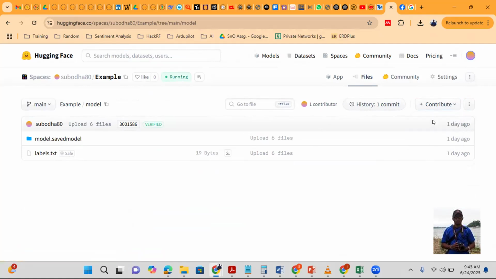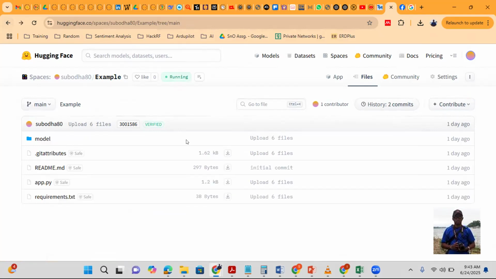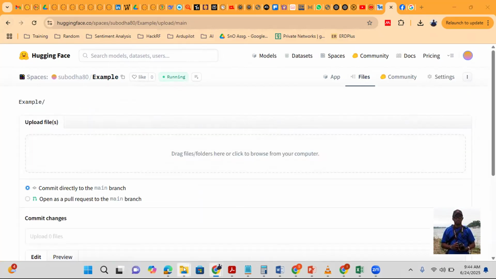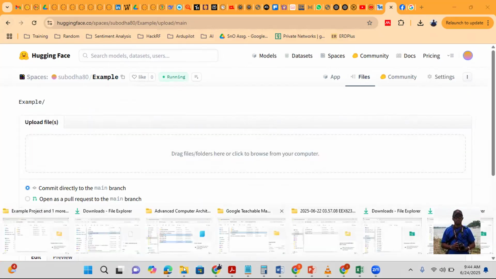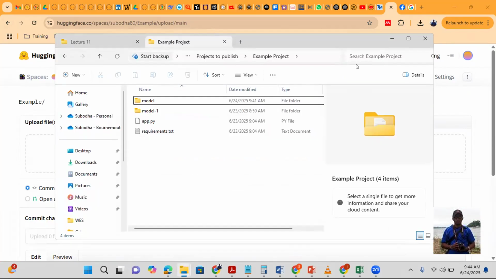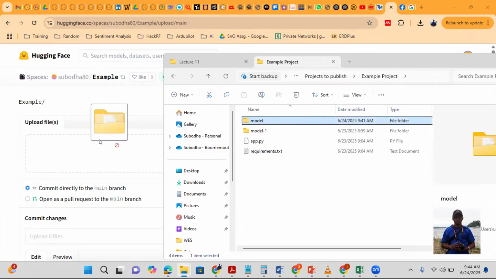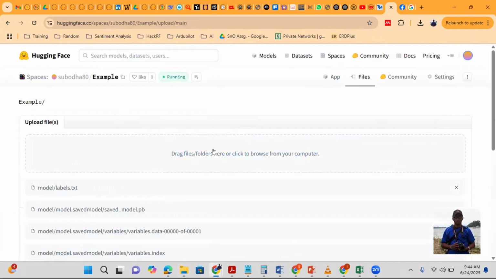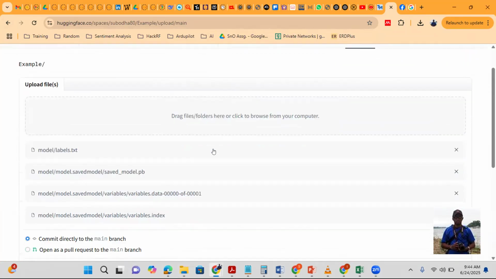Let me see if I can upload the whole thing at once. Since I have the upload files option, I may be able to upload, but I'm not sure. Let's try to go here, go to contribute, upload files. If I just put this model folder here, I don't know whether it will work. We'll try.